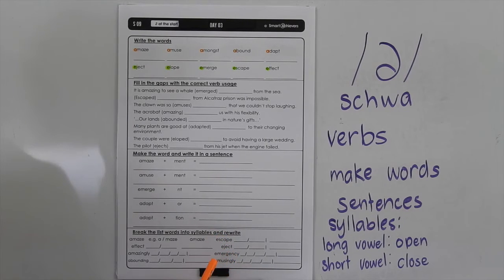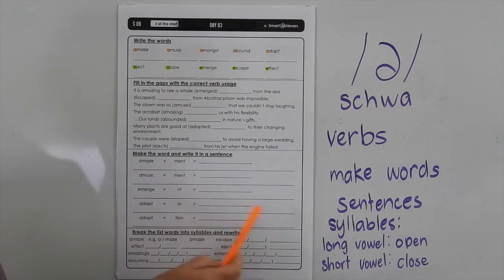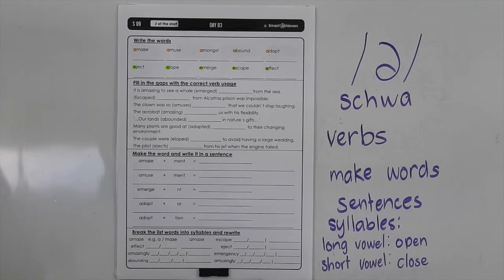So that might make it easier for you to work that out. And it applies to further on in the word too. So you've got a, may, zing, ly. So you can hear the differences. So just be careful when you're breaking these longer words up into their open or closed syllables, depending on whether they have a long or short vowel in that syllable.